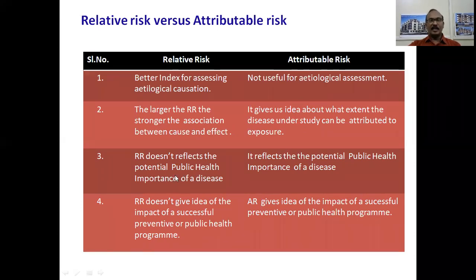Relative risk doesn't reflect the potential public health importance of the disease. As I said earlier, attributable risk or population attributable risk reflects the potential public health importance of a particular disease. Relative risk doesn't give an idea of the impact of a successful preventive or public health program. Attributable risk gives an idea of the impact of a successful preventive or public health program.